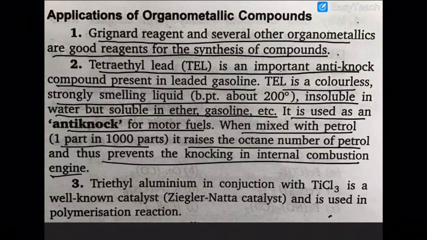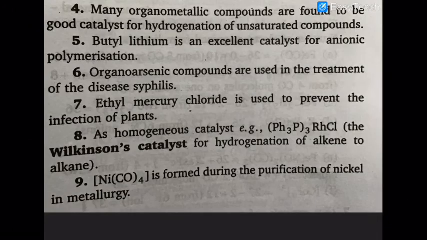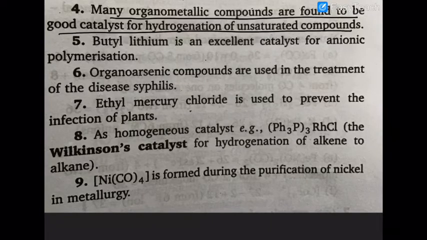Similarly, very, very important is Ziegler-Natta catalyst. Triethyl aluminium in conjunction with titanium trichloride is a well-known catalyst, and it is used for the polymerization of various types of alkenes. Similarly, many organometallic compounds are found to be good catalysts for hydrogenation.